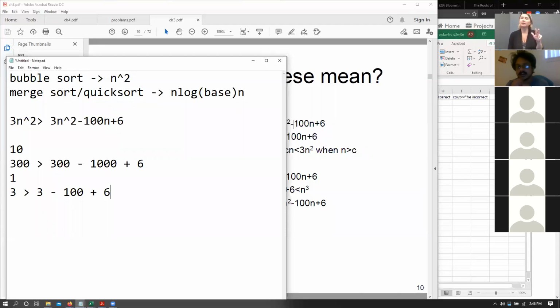But if n is smaller than 1, yes, exactly. If n is smaller than 6 by 100, it becomes an issue. So you are correct, but in general, always remember that we are talking about n in terms of the size of our array. So we usually look into numbers that are larger than 1 and integer values. But that was a very nice observation. Thank you. Yes, in general, yes.